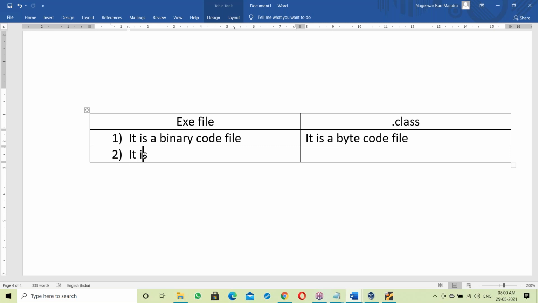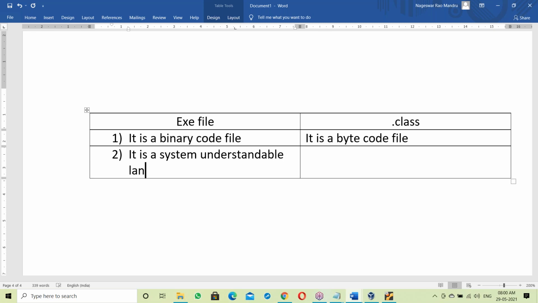Next is exe file. Yes, binary code file. It's a system understandable language. Okay, fine. What is byte code?